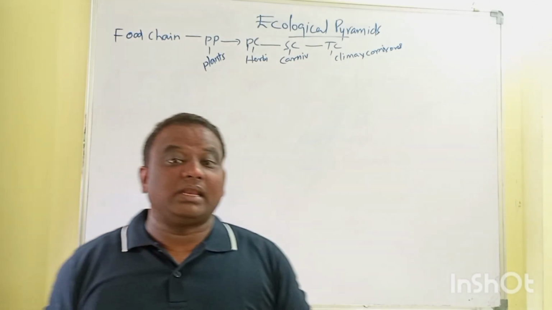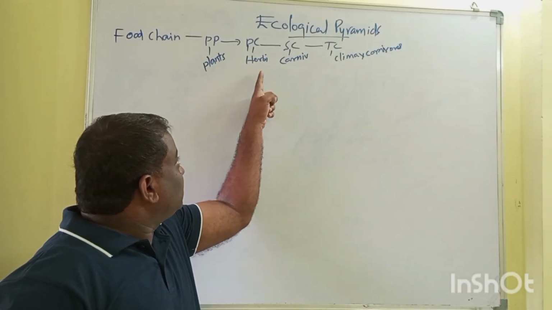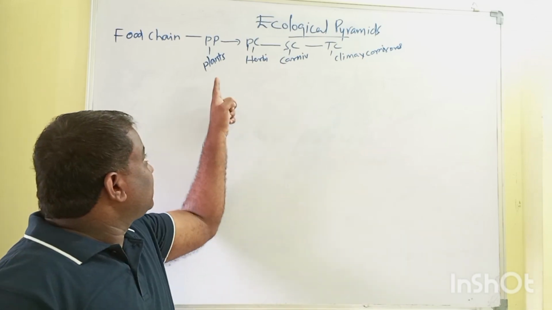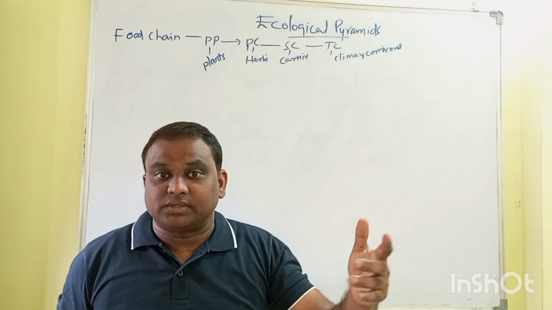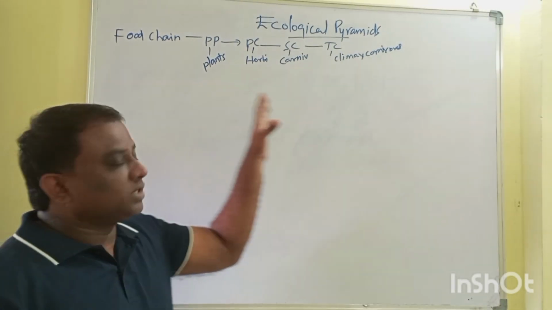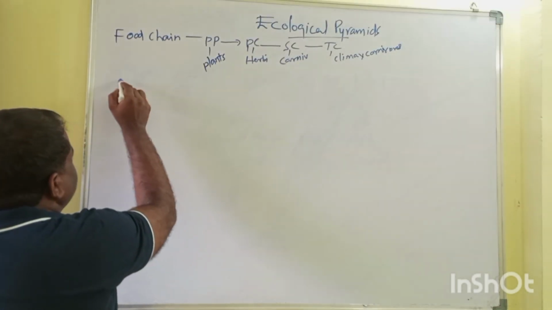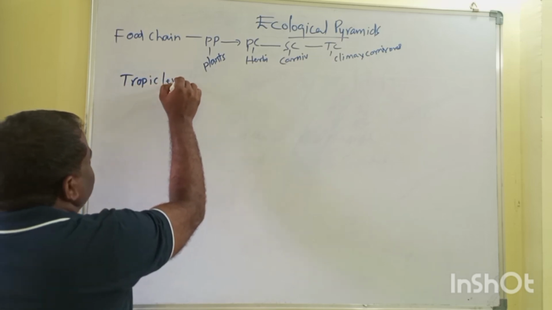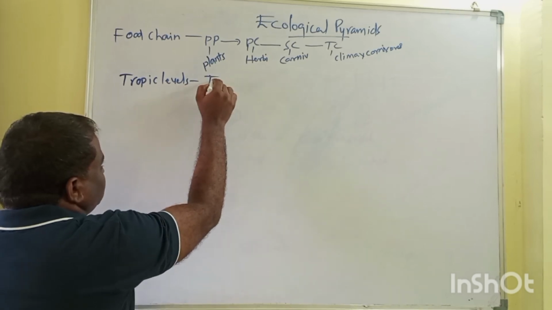Trophic level means the organisms which occupy one particular place in the food chain. The trophic level can be primary producers, primary consumers, secondary consumers, or tertiary consumers. One particular place in the food chain is commonly called a trophic level. These basics are important to understand ecological pyramids. Trophic levels are commonly represented by T.